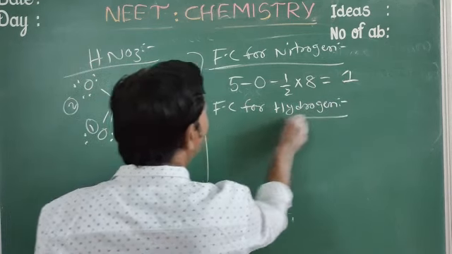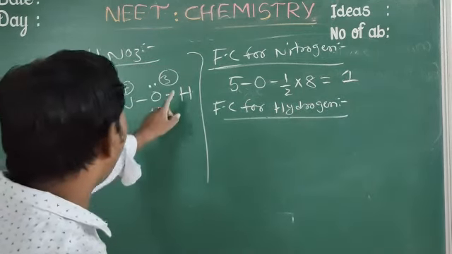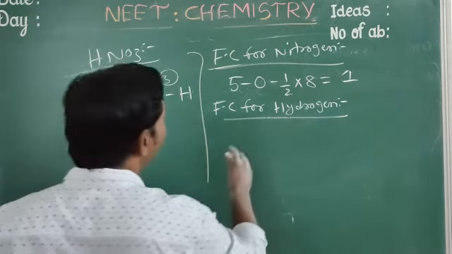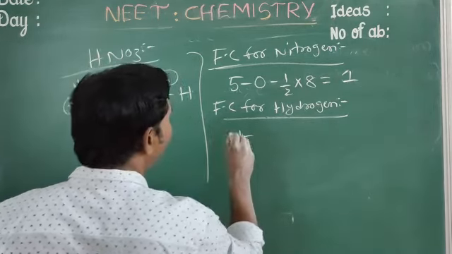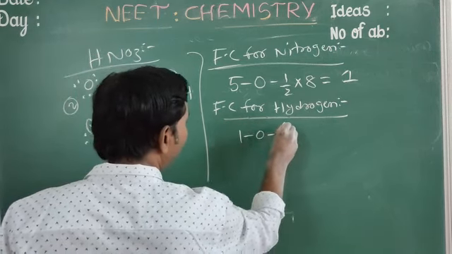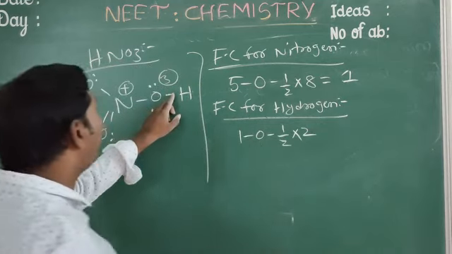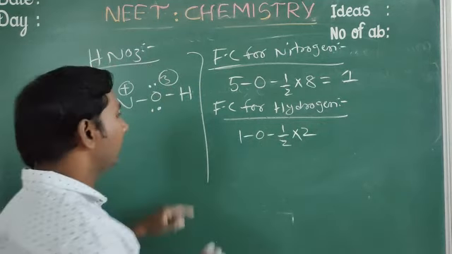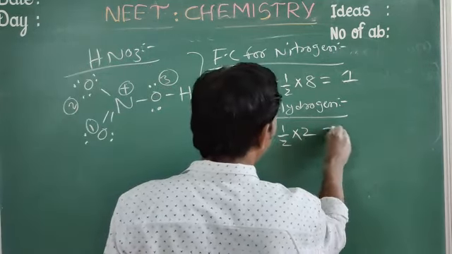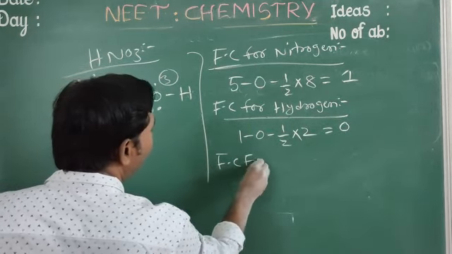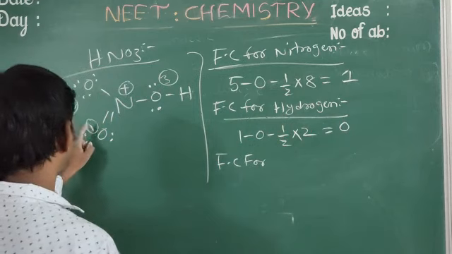How many valence electrons in hydrogen? Only 1. 1 minus non-bonding electrons 0, minus 1 by 2 into bonding electrons 2. One bond is connecting, and 1 bond equals 2 electrons. So 1 minus 1 equals 0.